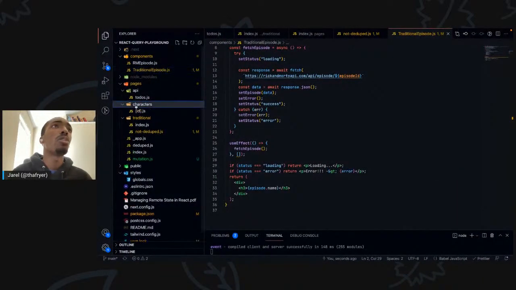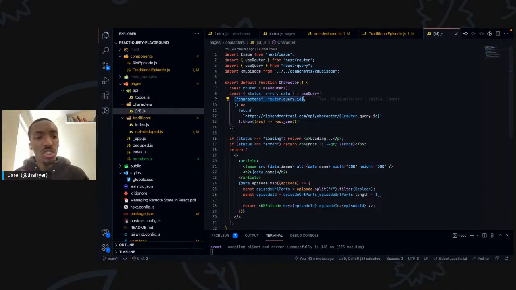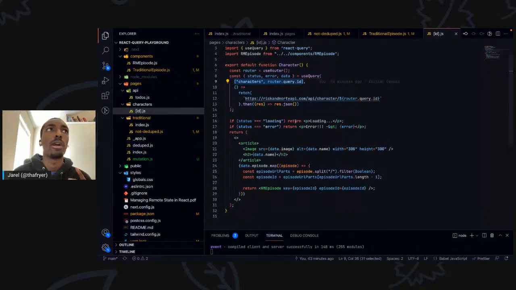What we see now, if we go look at the characters specifically, is this query key that we can use. And with query keys, as you look at the React query docs, you'll see that there's an array that I can pass. This allows each query to be unique, but I can also invalidate the cache for all of these characters. We'll see it here in a second, and I'll play around with some mutations.